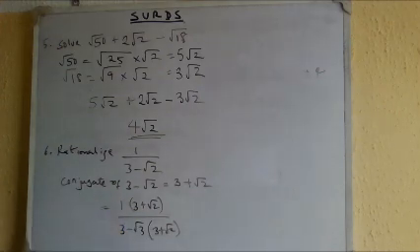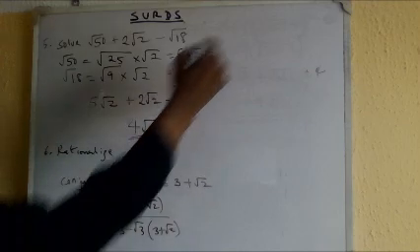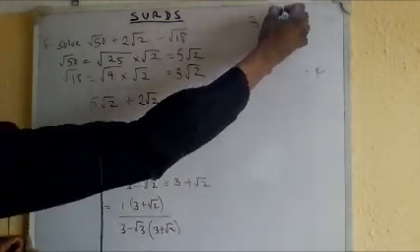So I'll do the mathematics. Upstairs, my numerator, is 1 times 3 is still 3 plus root 2.